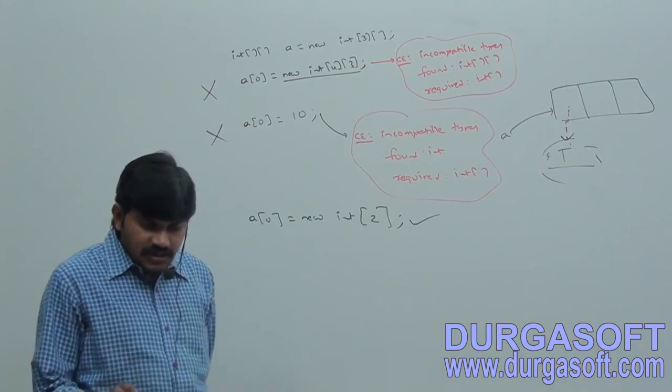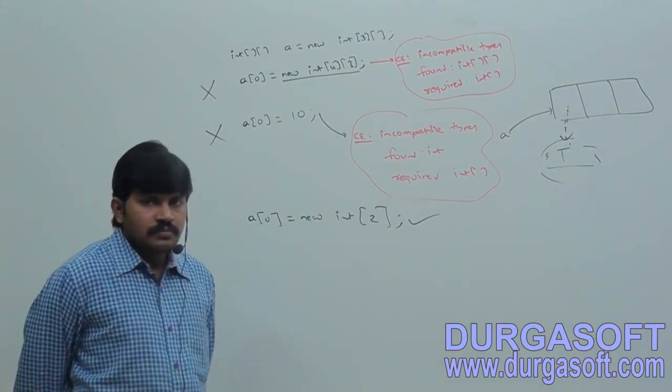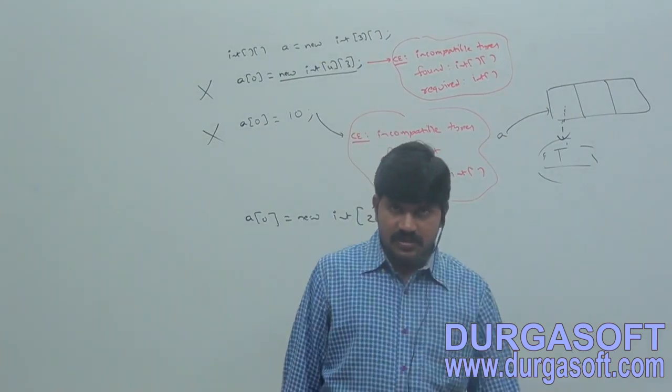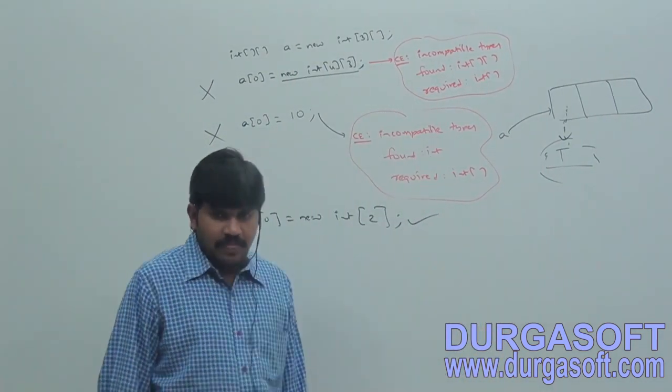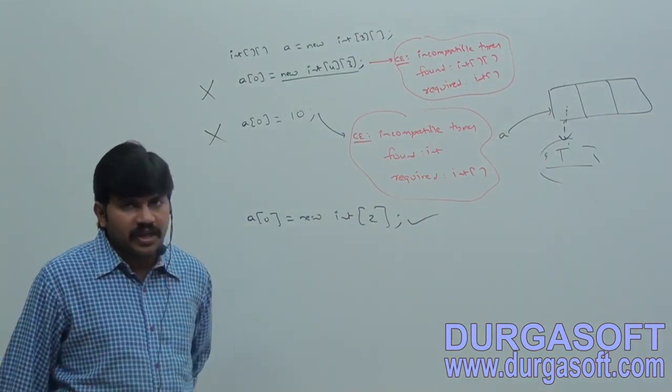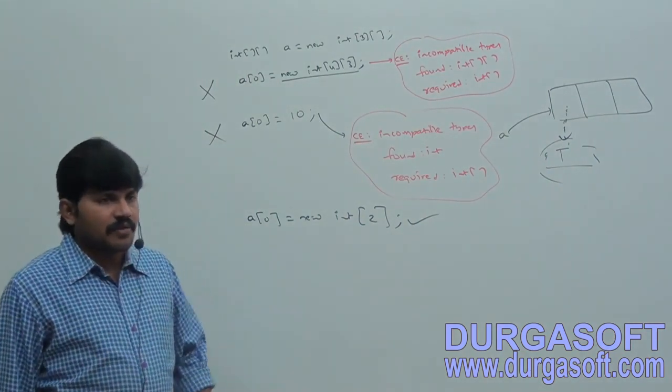But sizes are not required to match. Sizes are not required to match.